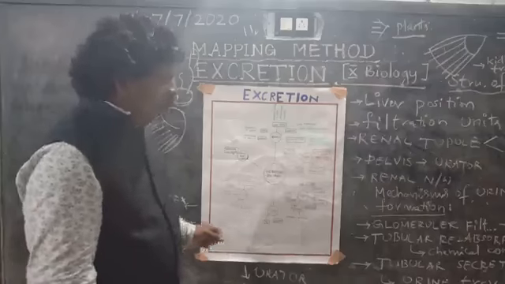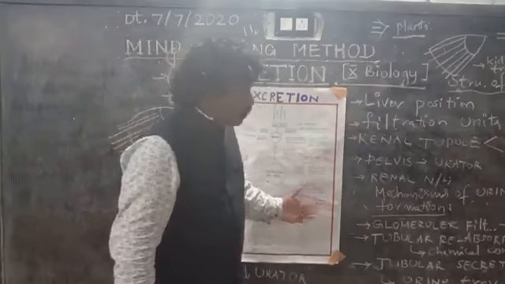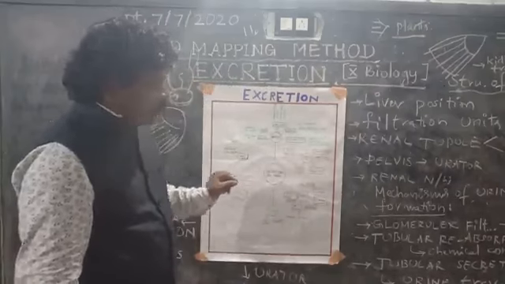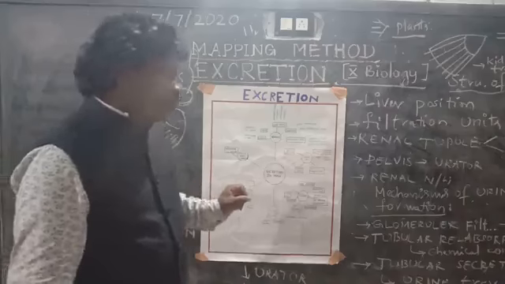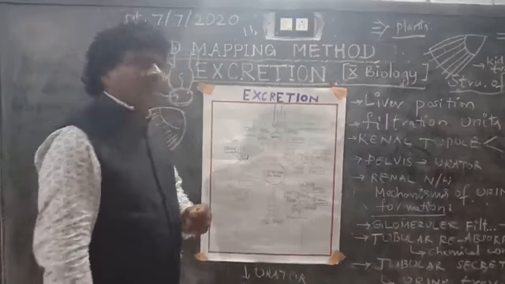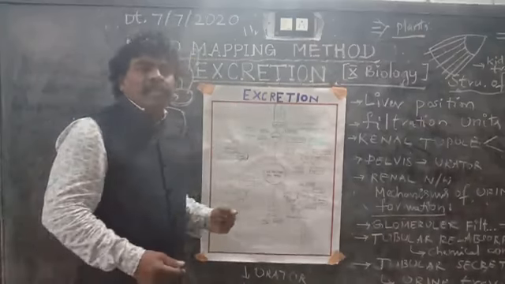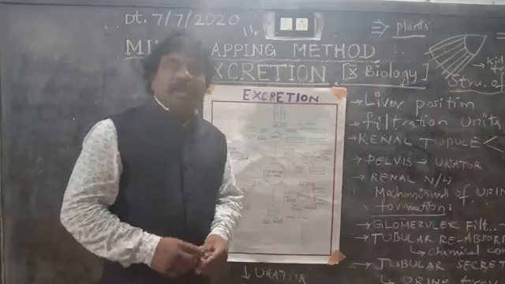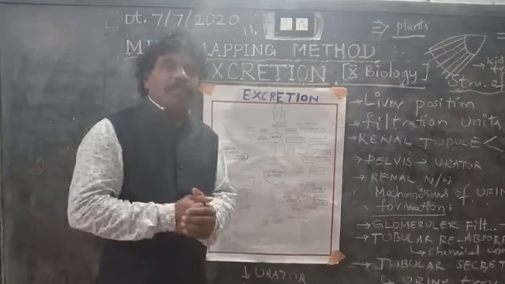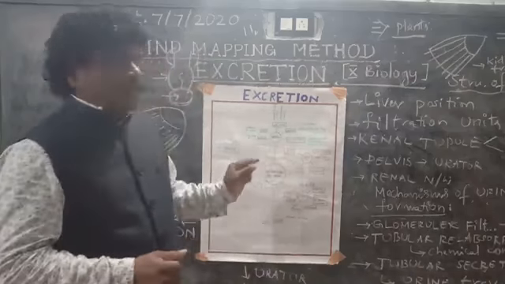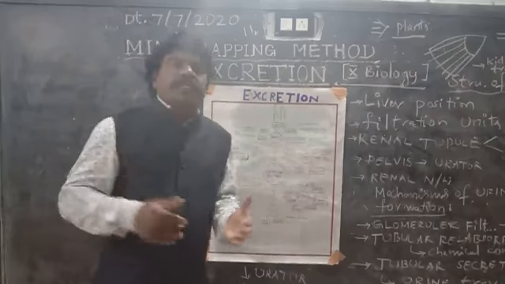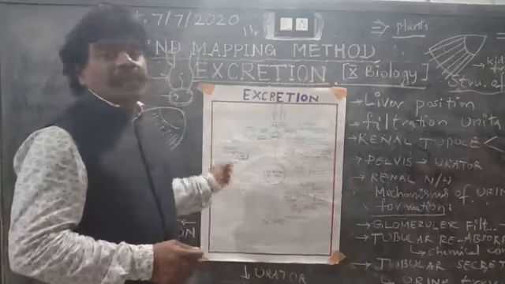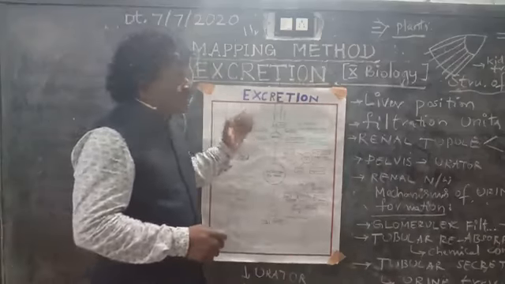In tubular reabsorption, the chemical composition is observed. All the tubules will reabsorb the chemical compositions, filter, and send it to the ureter. Then the excretion process goes on.